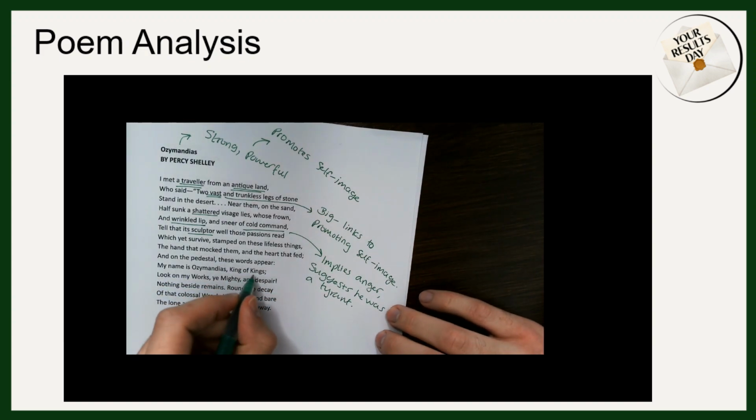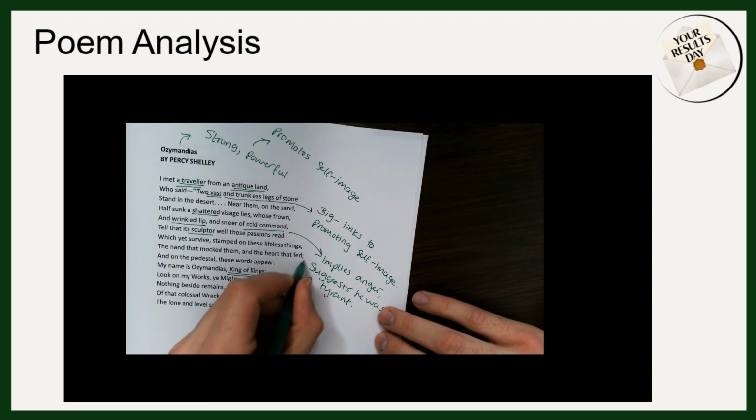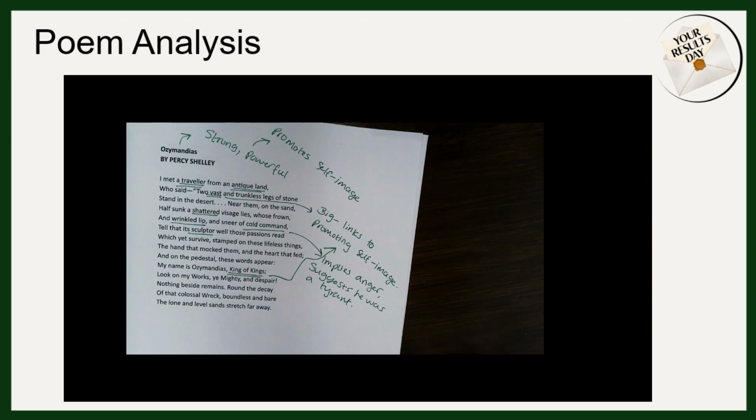So again, King of Kings is a phrase that would stand out to me. I'd link it back to this earlier idea about promoting self-image. We could link this back to ideas of the divine right of kings, the belief that the monarch is God's embodiment on earth and is appointed by God, and Ozymandias views himself as above that. He views himself as better than all those kings that have came before him.